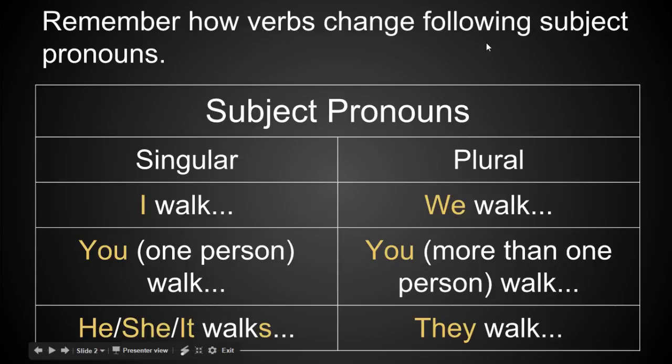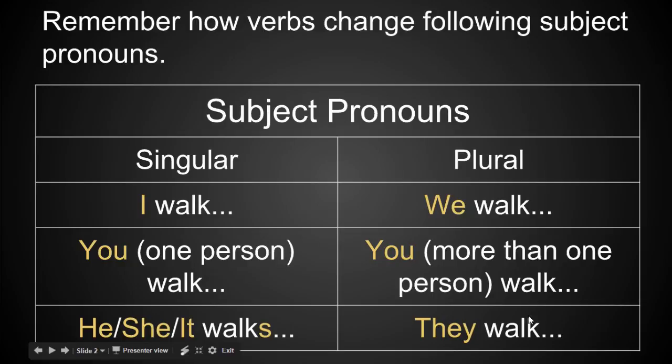You probably remember how verbs change depending on the subject of the sentence, the noun or the pronoun, as it were. So in this sentence here, if the subject of my sentence is I, I would say walk, the root form of the verb. If I'm talking about you, being one person, I would say you walk. But when it comes to he, she, or it, we add the s sound at the end of the verb to make it he, she, or it walks. In the plural form, we stay with the root. We walk, you, meaning more than one person, walk, and they walk.